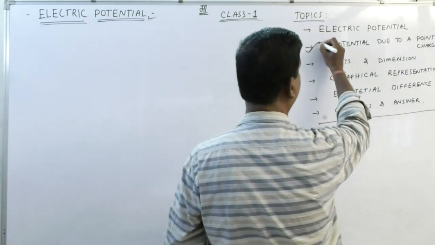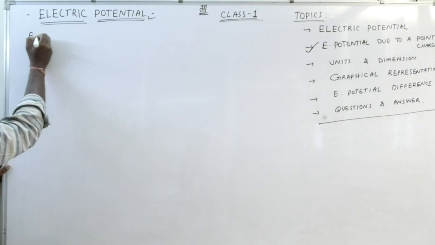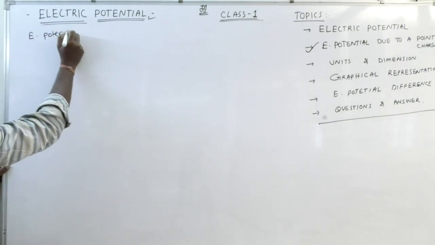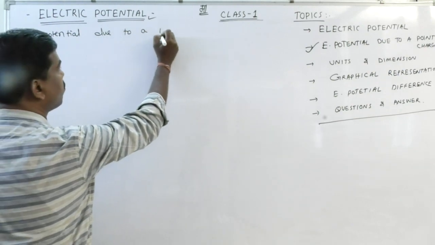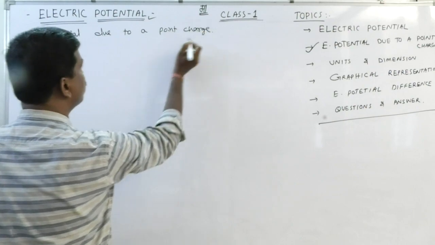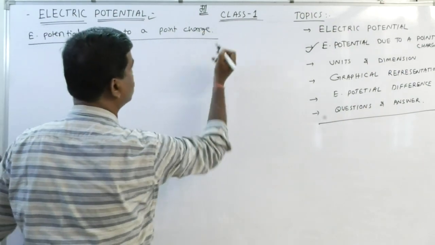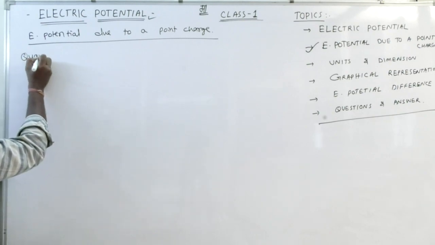Then we will discuss the electric potential due to a point charge. First, the quantitative definition.